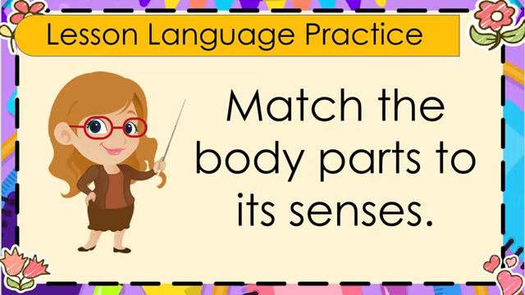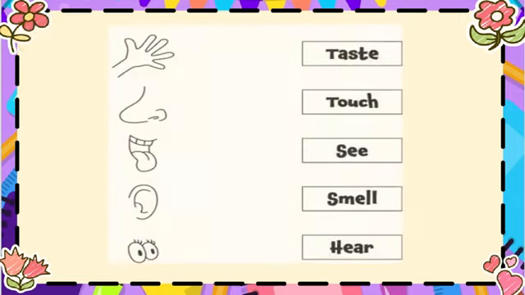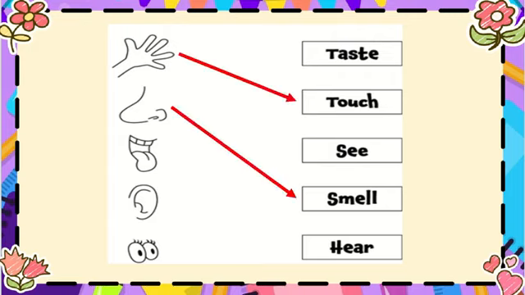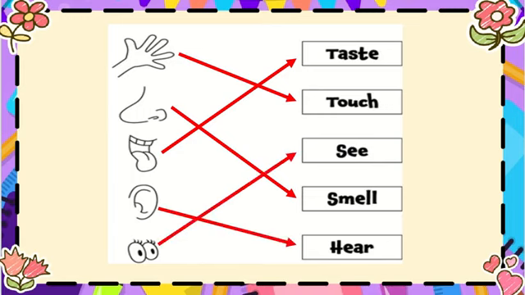Match the body parts to its senses. Let us now answer. The hand is for touch. The nose is for smell. The tongue is for taste. The ear is for hearing. And the eyes, they are for seeing.